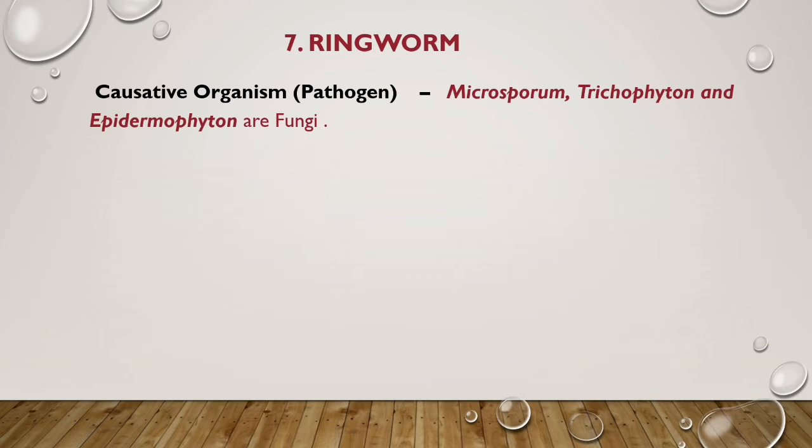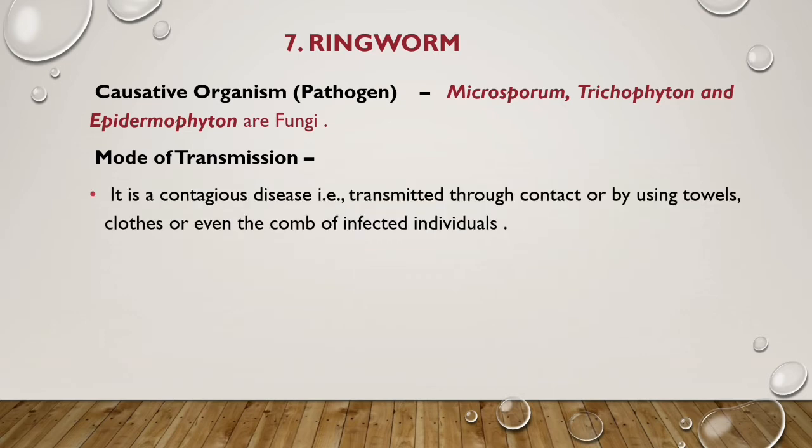So my dear student, the pathogens are Microsporum, Trichophyton and Epidermophyton. These are the three genera of fungi which are mainly responsible for the disease ringworm. Now let us see the mode of transmission. It is a contagious disease.